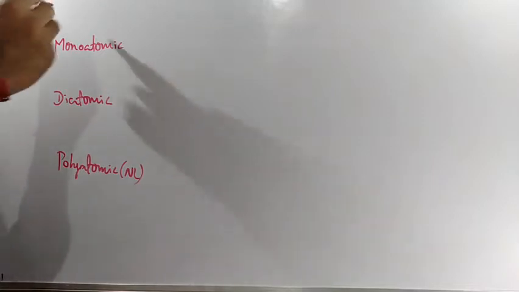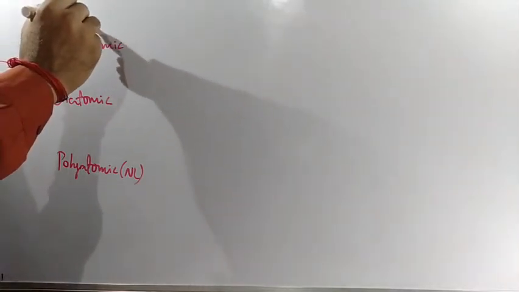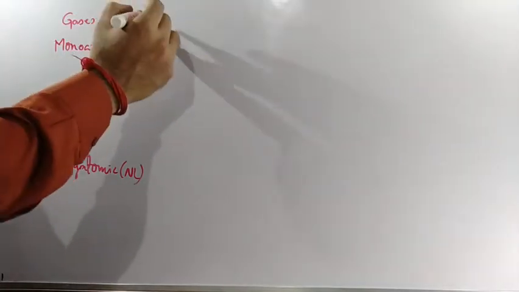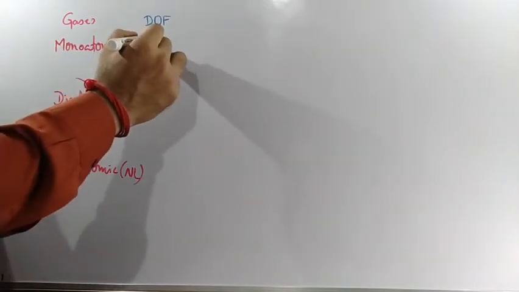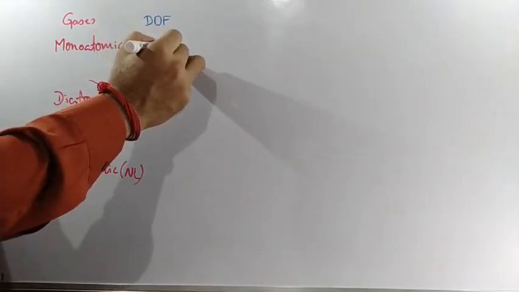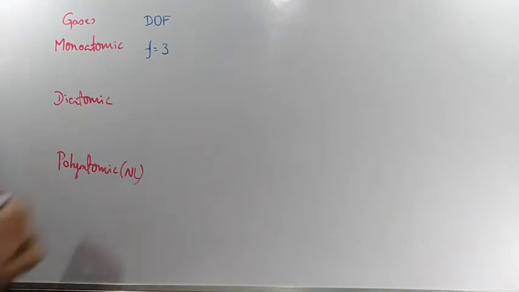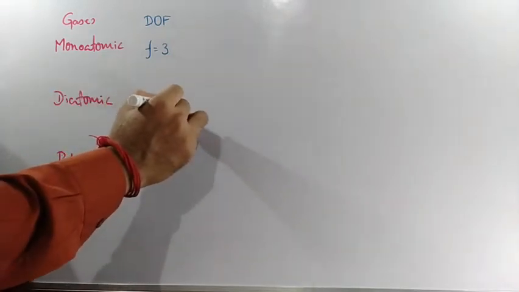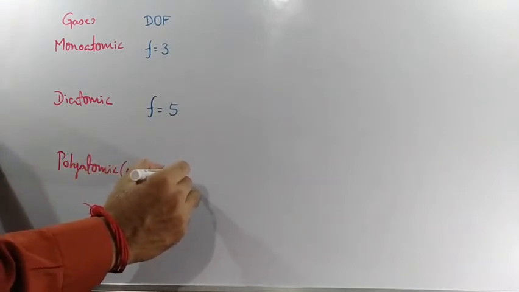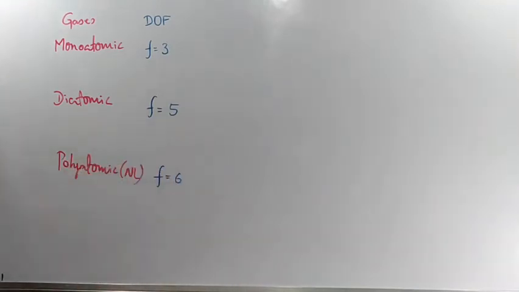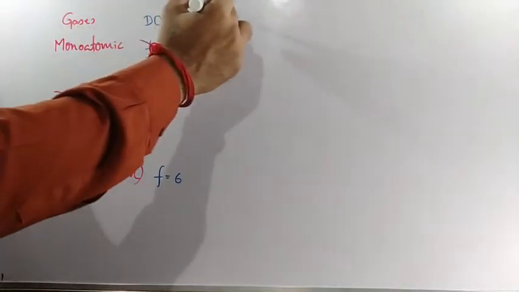Now, corresponding F values, you tell me. F means what? A degree of freedom. So the degree of freedom for monoatomic gas, the F value will be equal to what? 3. Clear? For a diatomic gas, the F value is equal to how much? 5. For polyatomic non-linear, the F value will be equal to what? 6. Clear? Now, Cv value.